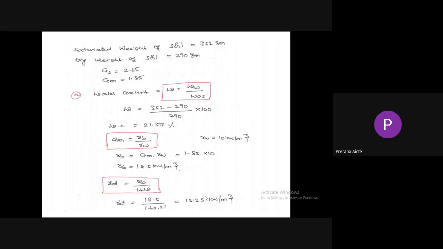So GM, mass specific gravity, equals gamma B by gamma W. So gamma B equals GM into gamma W. 1.85 into 10, I have taken gamma W as 10 kilonewton per meter cube. So gamma B is equal to 18.5 kilonewton per meter cube. Now gamma D: the relationship we have is gamma D equals gamma B by 1 plus W. So gamma D equals 18.5 by 1 plus water content 0.21. We will get dry unit weight as 15.25 kilonewton per meter cube.